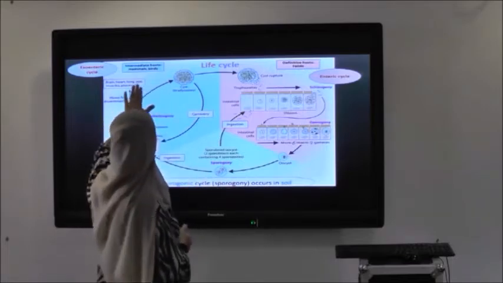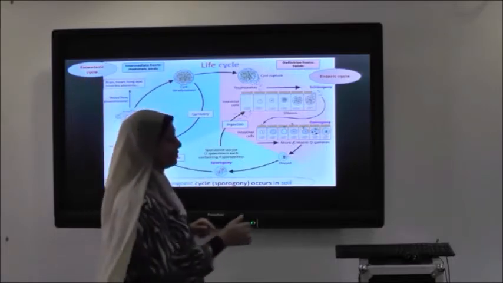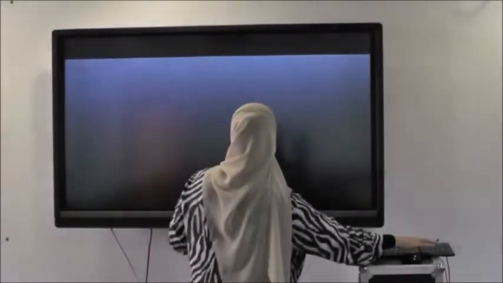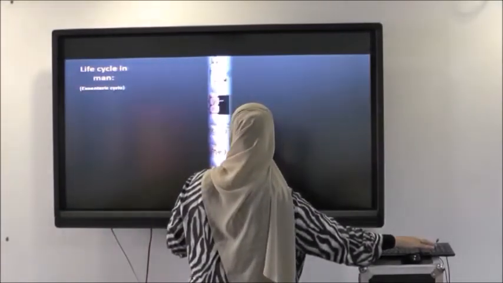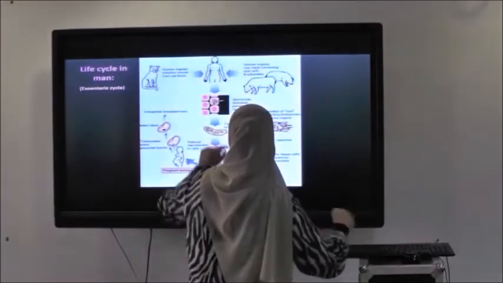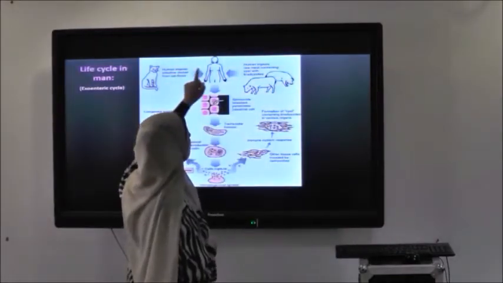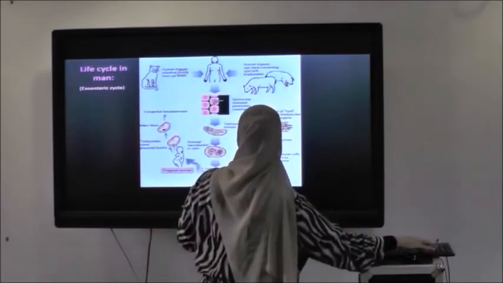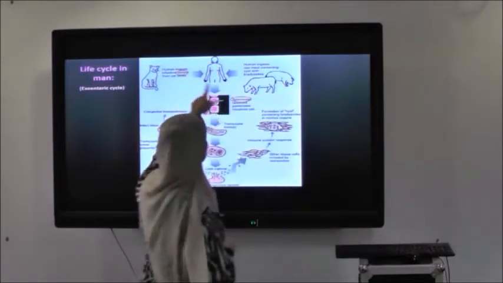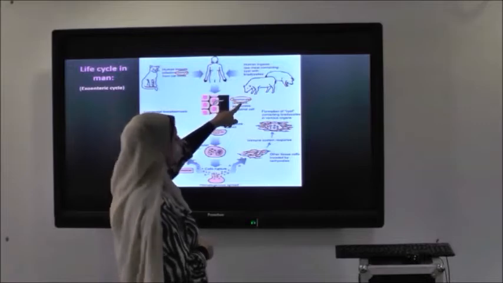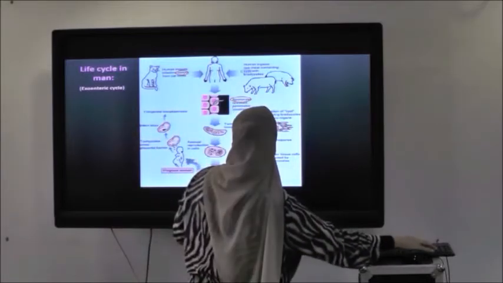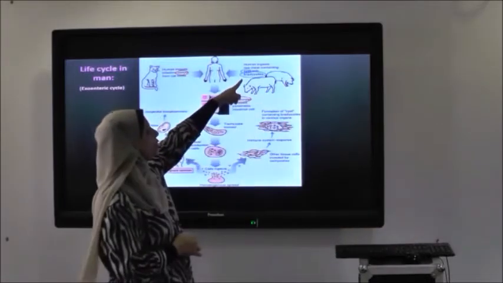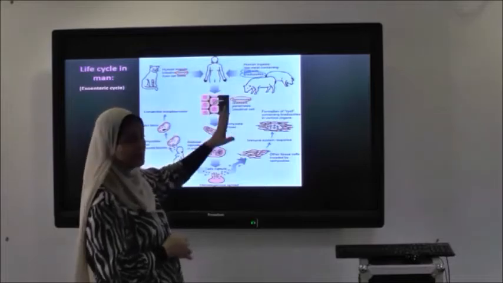The life cycle in the intermediate host, which is man, is the exoenteric cycle. It starts by ingestion of oocyst or by ingestion of cyst. In the intestine of man, the oocyst releases its content, which is sporozoite, and the cyst releases its content, which is bradyzoite.